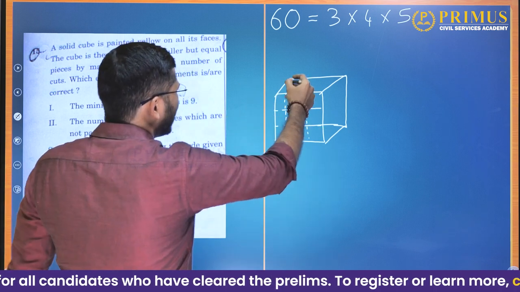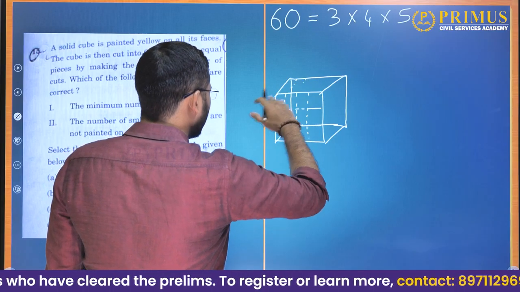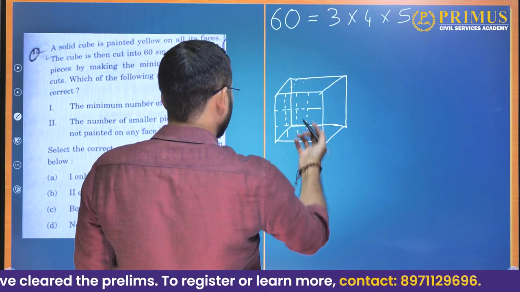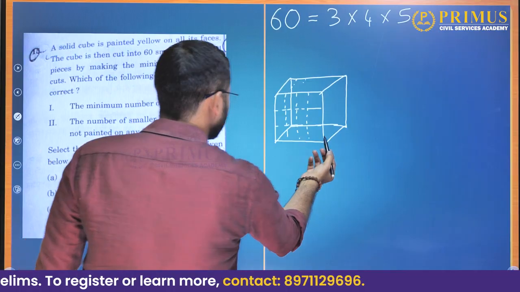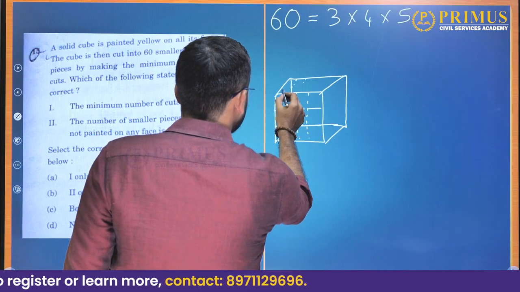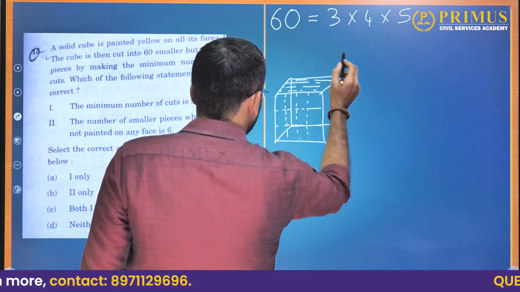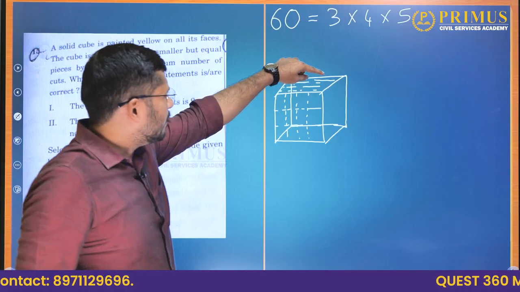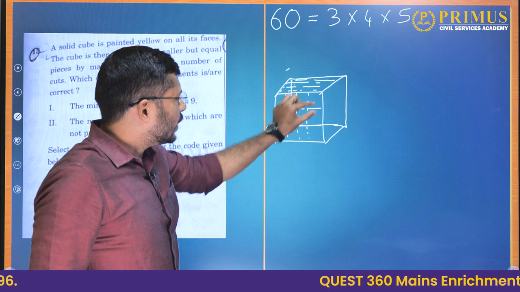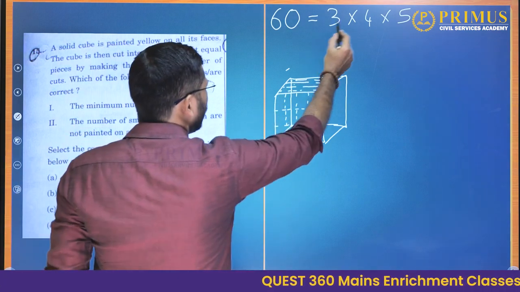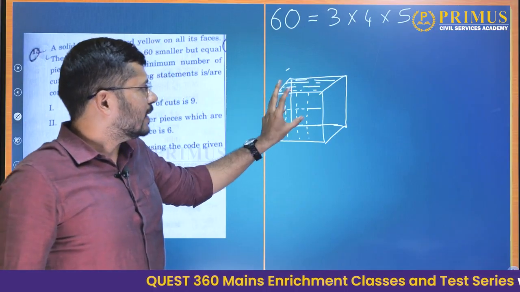X, Y, Z. And in the third direction, when I make 4 cuts, I will get 5 segments. So how many little cubes will be there inside this? They will be 3 into 4 into 5, that is, I will get 60 smaller cubes here.